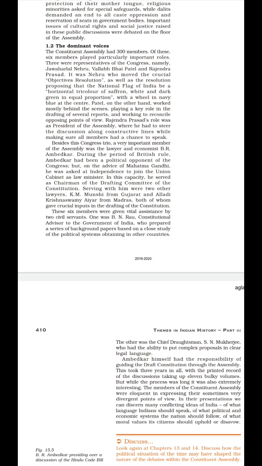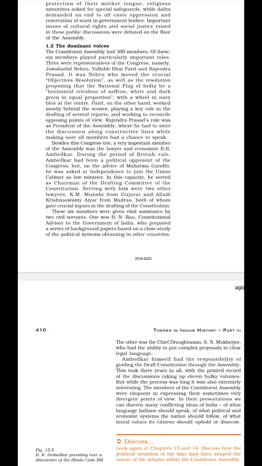Now Jawaharlal Nehru played a very important role, and he passed the objective resolution, and he said that the national flag of India is to be a horizontal tricolor of saffron, white and dark green in equal proportion. Clear? With a wheel of navy blue at the center.